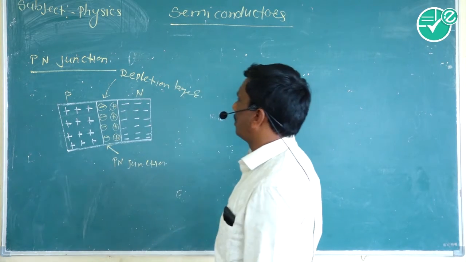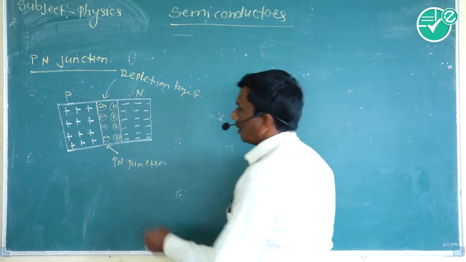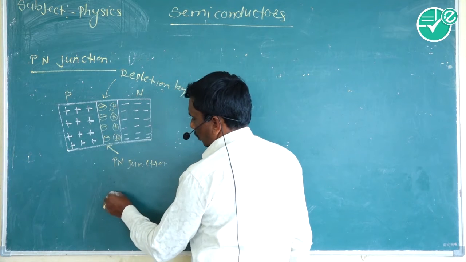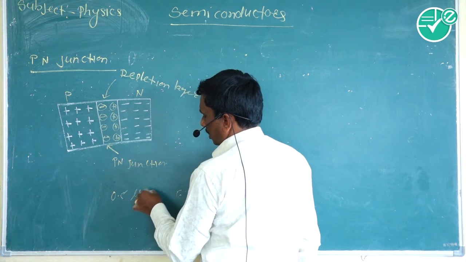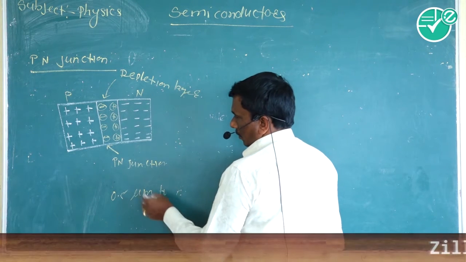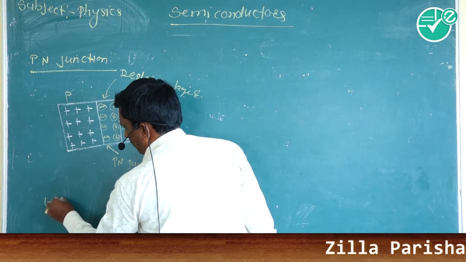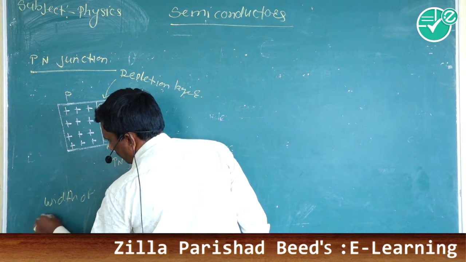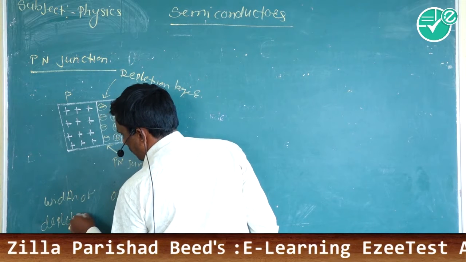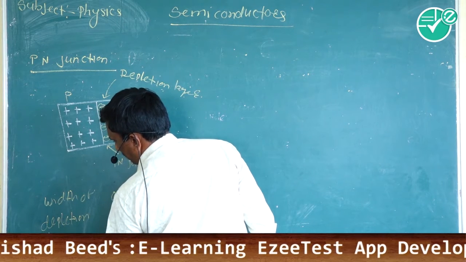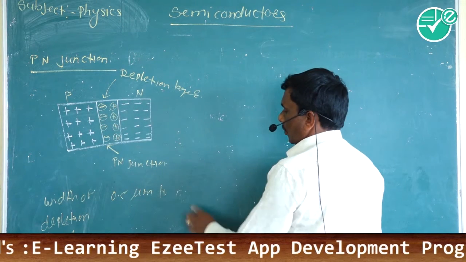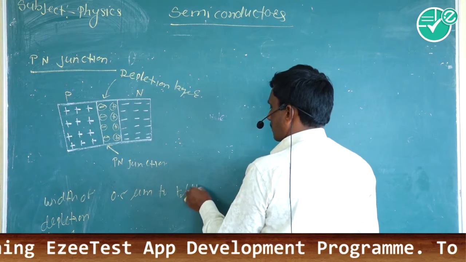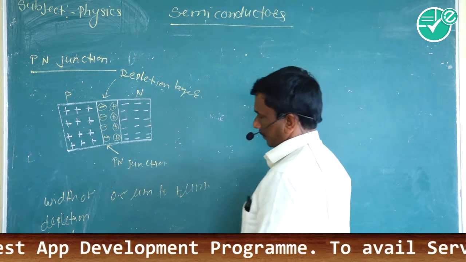layer. The width of the depletion layer is generally 0.5 micrometer to 1 micrometer.